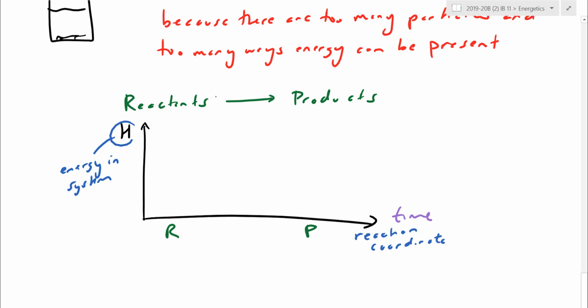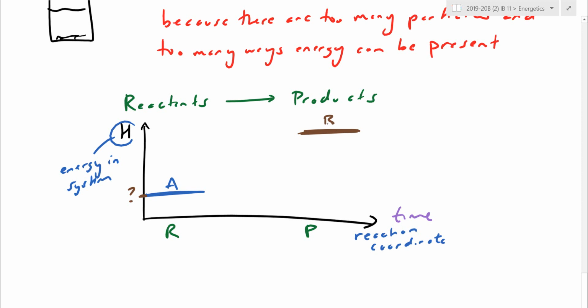So in this case, chemical A is my reactant, or whatever equation we're looking at. It's a question mark. I have no idea what the starting amount is. There's way too many particles in A. There's way too many ways energy is stored as well. And yet over the course of the reaction, as some bonds break and as some bonds form, we're going to end up having some relative change in enthalpy.